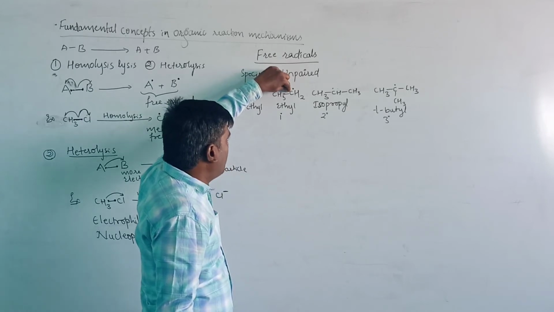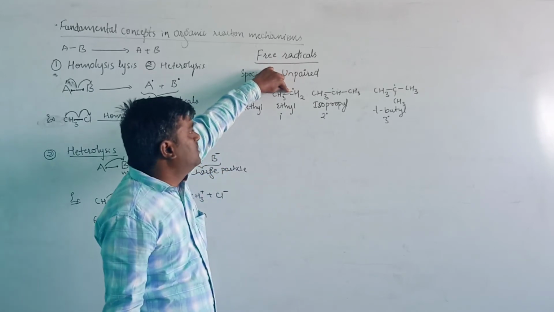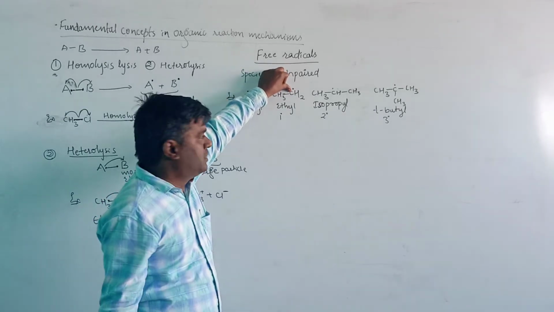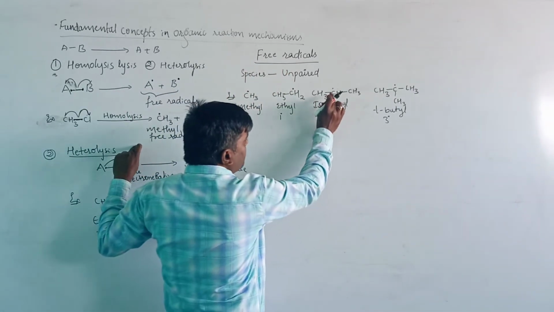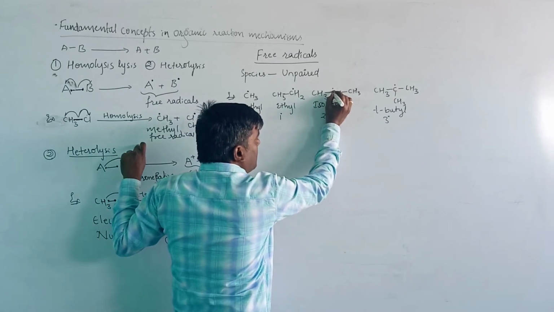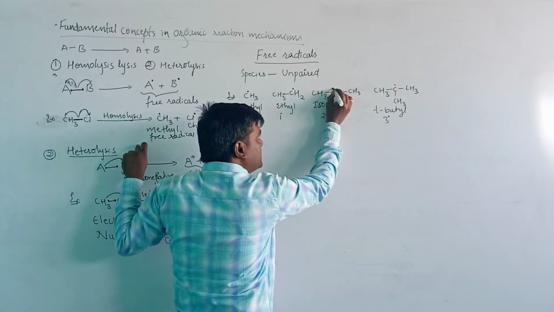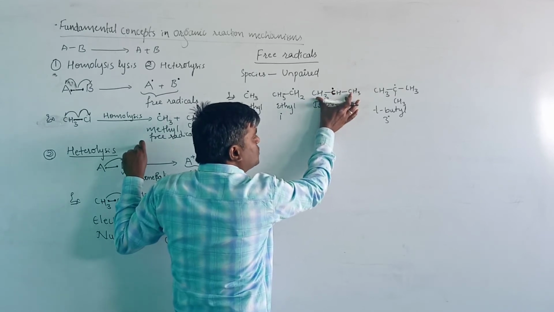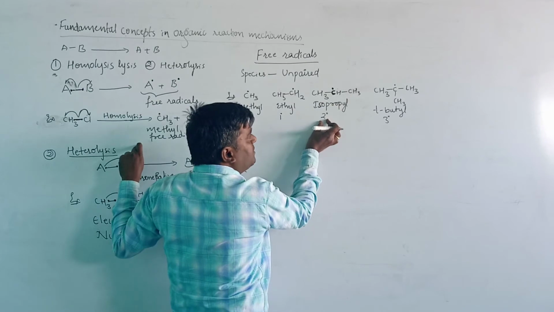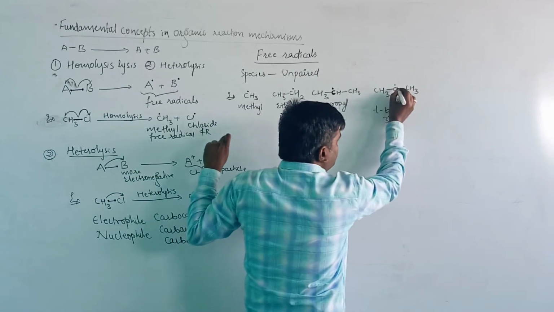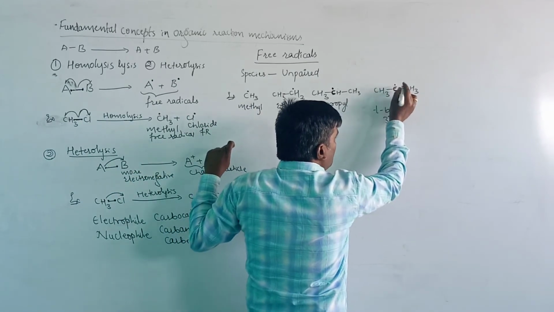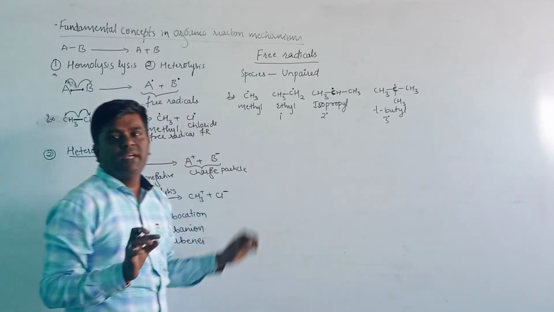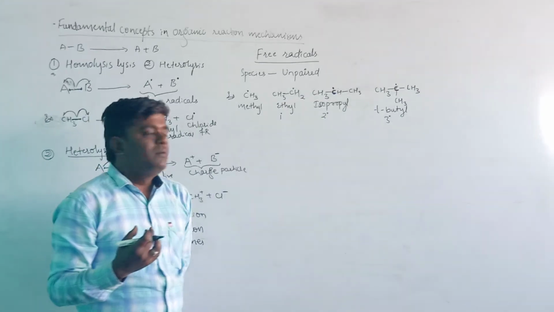If one carbon is directly attached to the free radical containing carbon atom, then it is a primary radical. Here, the unpaired electron is present on a carbon directly attached to two carbon atoms, therefore it is a secondary free radical. When the carbon containing the unpaired electron is directly attached to three carbon atoms, it is known as a tertiary free radical.